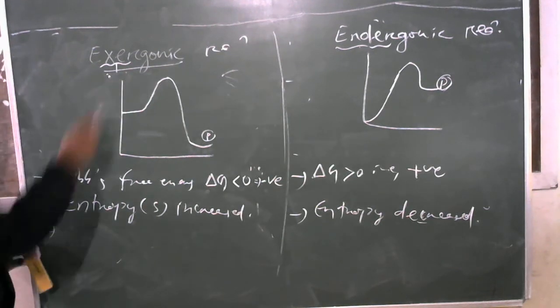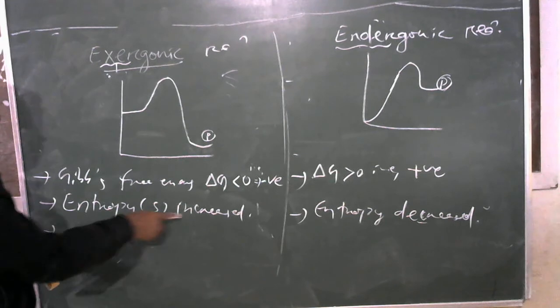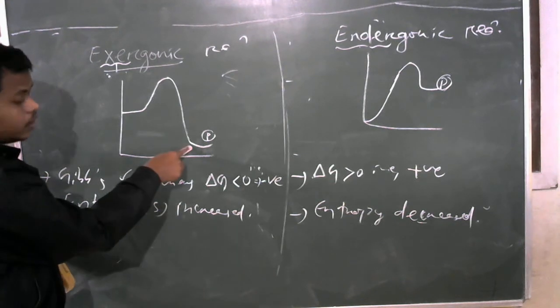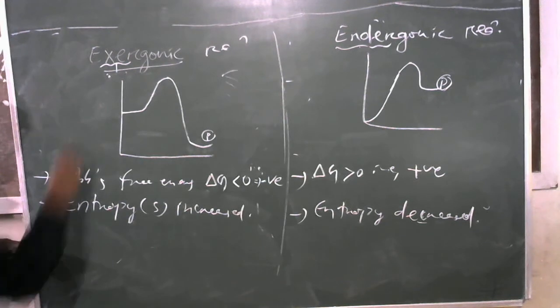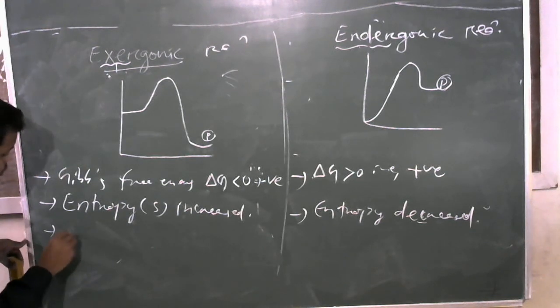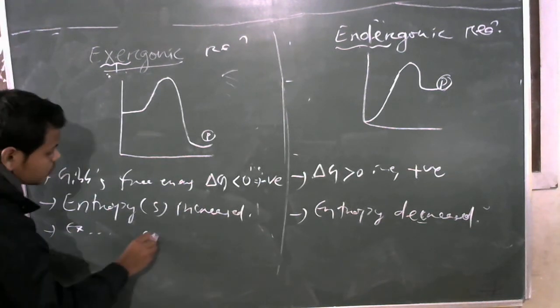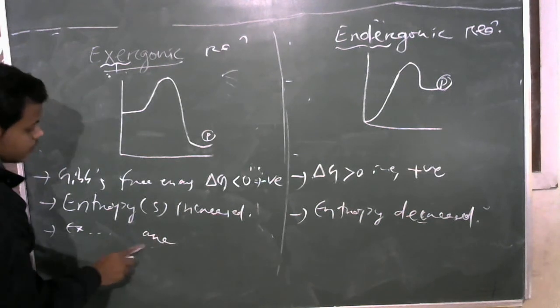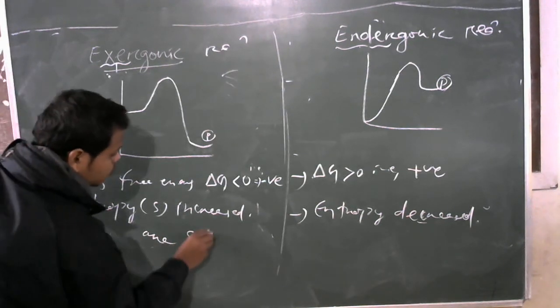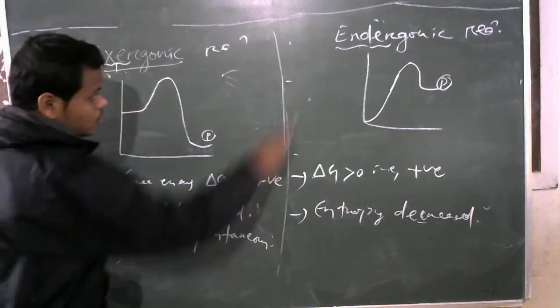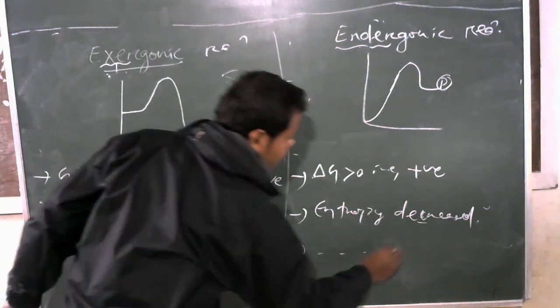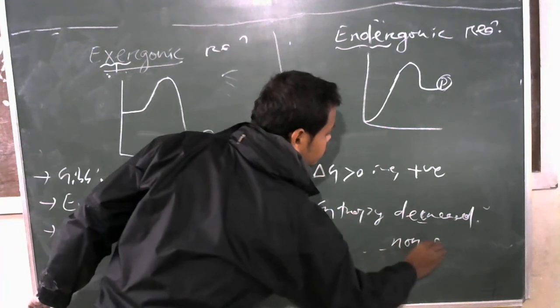In an exergonic reaction, as entropy increases and waste energy is released, the reaction is spontaneous. Exergonic reactions are spontaneous, and endergonic reactions are non-spontaneous.